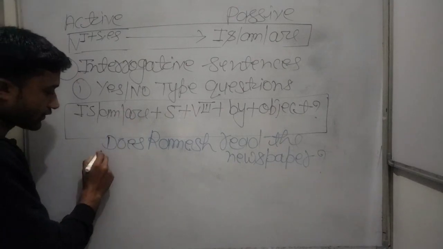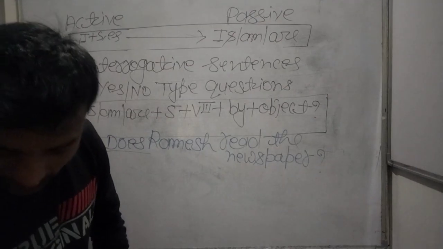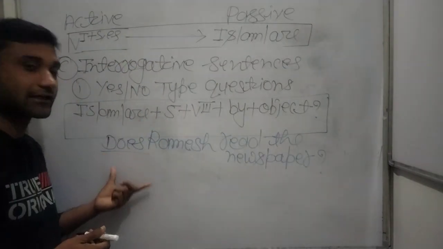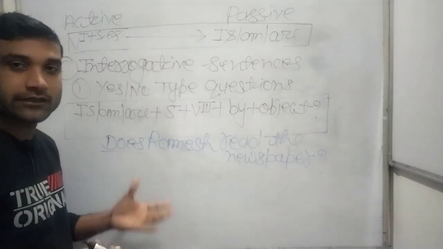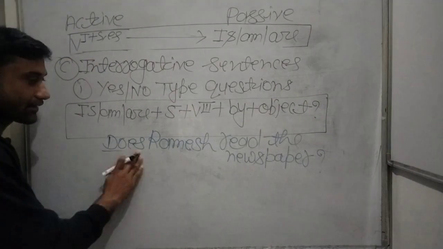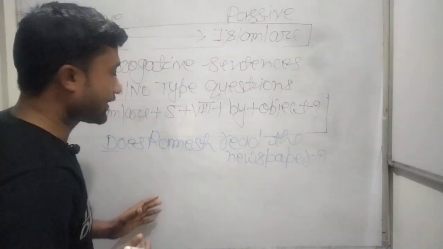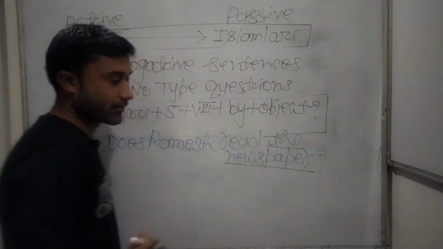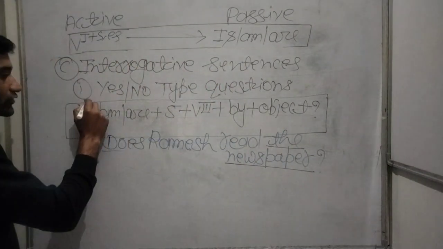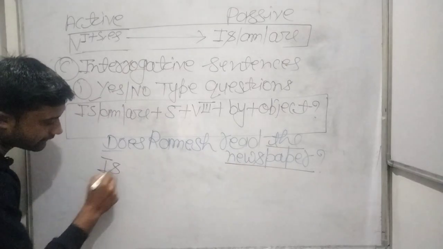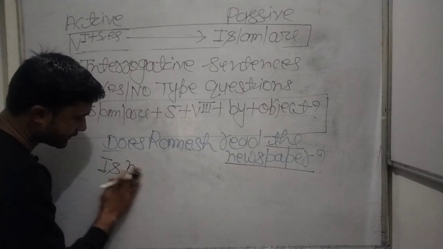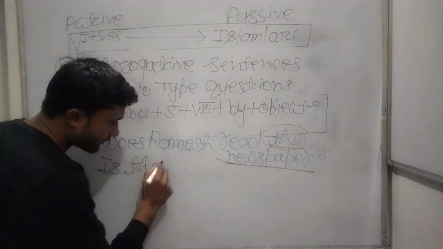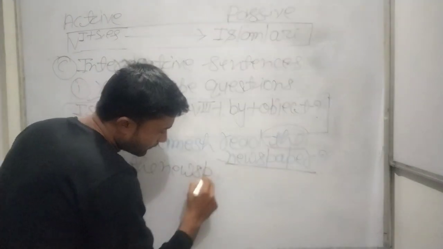Is, am, are, was, were and helping verbs: if you see them in the starting of the sentence, those are your yes/no type questions. So first of all, we have to write down the helping verb. Here the object is newspaper. Newspaper is singular, so we use is. Then is the newspaper.